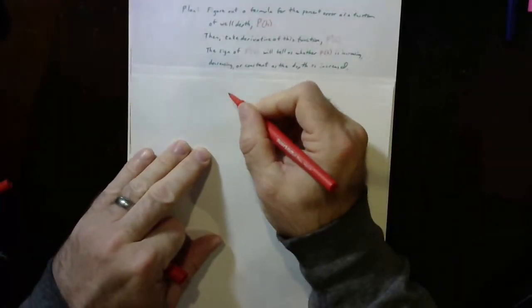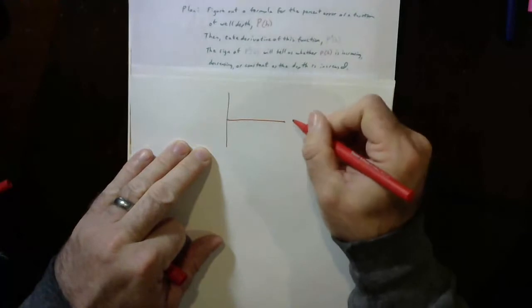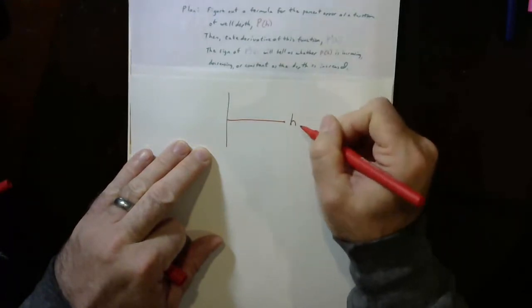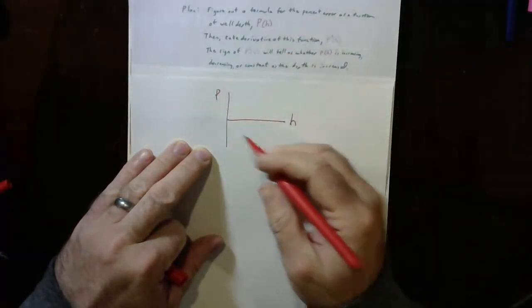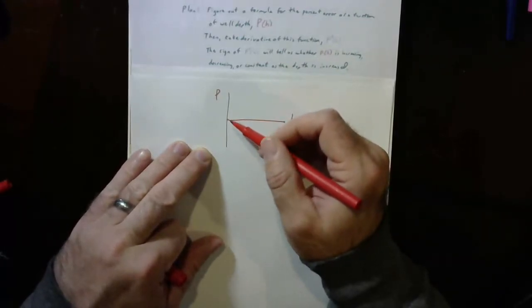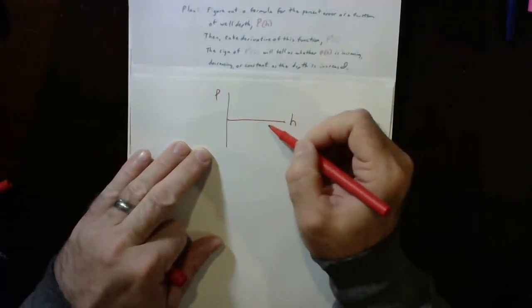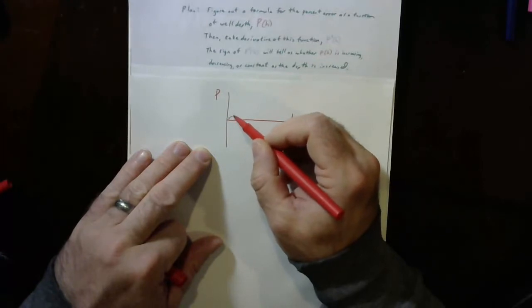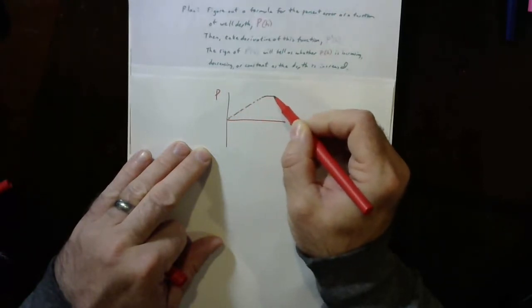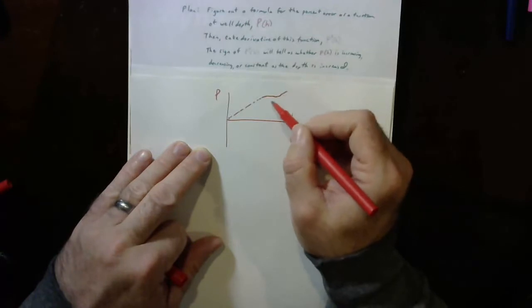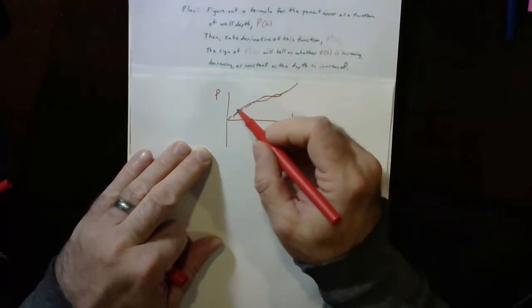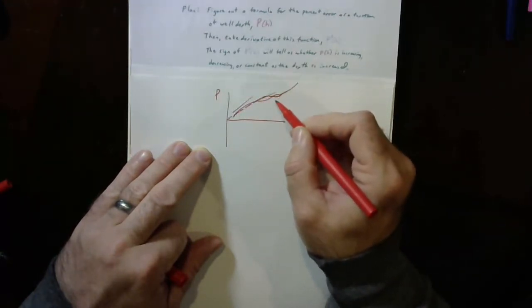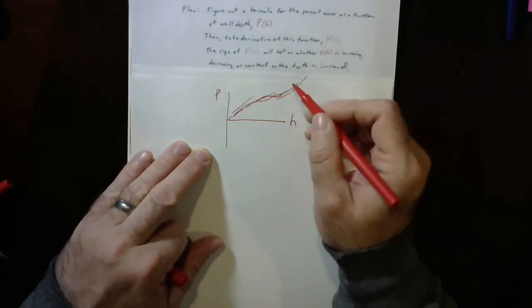So imagine I have some function that is the percent error as a function of how deep the well is. P is a function of H. If as I make it deeper and deeper that error goes up and up, and maybe it's some kind of curve, the slope would be positive if the error is increasing.